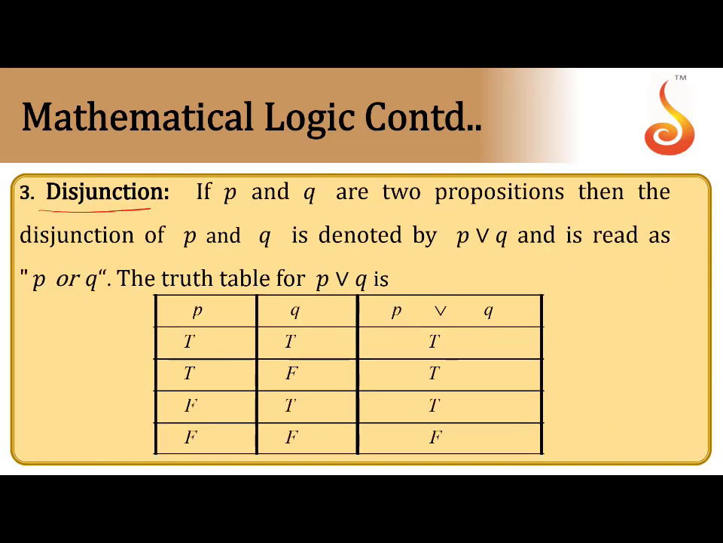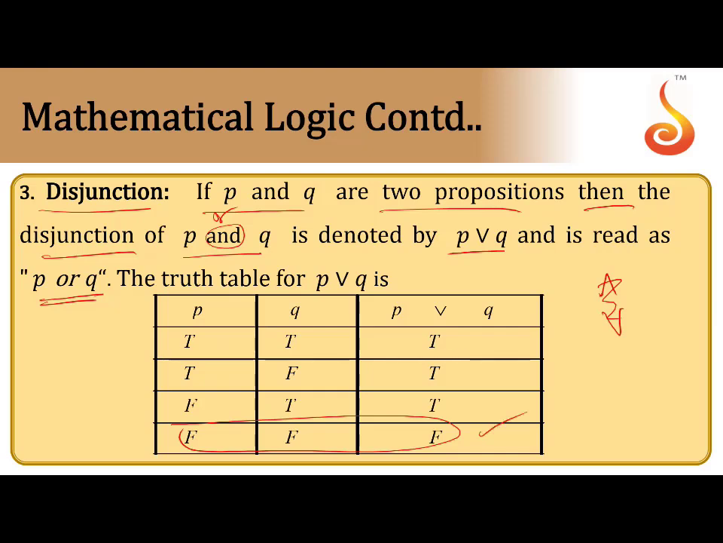Next, disjunction, which is just the opposite. Conjunction is of this type, and disjunction is this one, which we call or. P and Q are two propositions; then the disjunction of P and Q is denoted by P or Q and read as P or Q. The truth value for P or Q: if both are false, it is false; otherwise it is true. That you can remember easily. That is called disjunction.